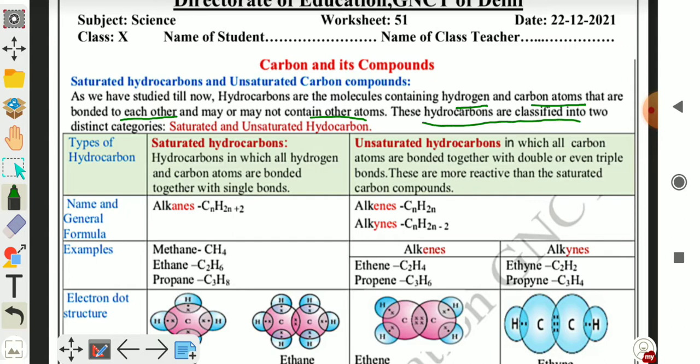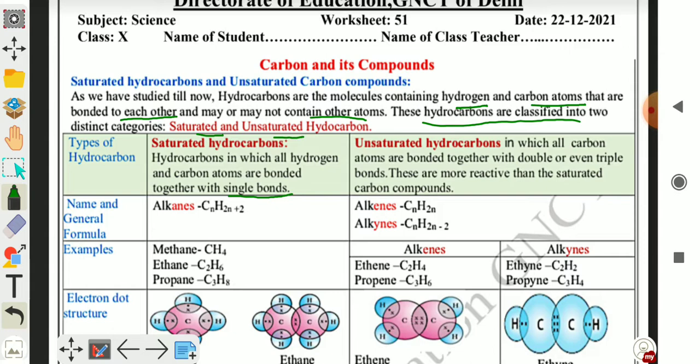These hydrocarbons are classified into two distinct categories. First one is saturated hydrocarbon and second one is unsaturated hydrocarbon. Now we will discuss the difference between the saturated and unsaturated hydrocarbon. Hydrocarbons in which all hydrogen and carbon atoms are bonded together with a single covalent bond, having only single covalent bond between carbon to carbon atoms and carbon to hydrogen atoms, such compounds are called saturated hydrocarbons.